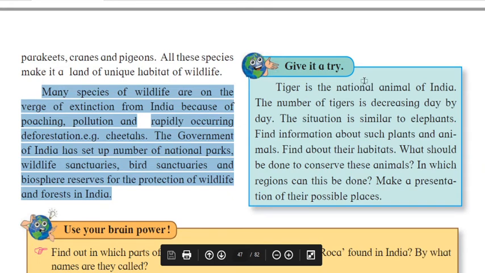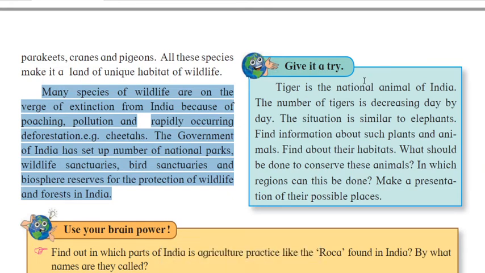So give it a try. Okay, I hope you have understood. This is very good. Now what they say: the tiger is the national animal of India. The number of tigers is decreasing day by day. The situation is similar for elephants also. Find information about such plants and animals and find out about their habitats. What should be done to conserve these animals? In which region can this be done?